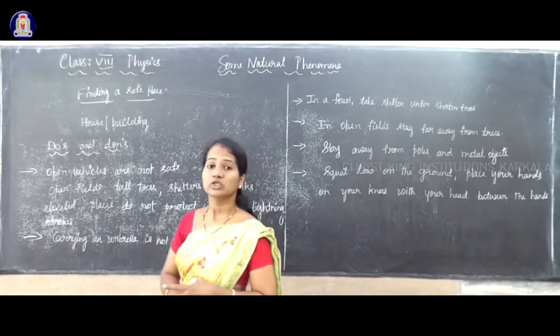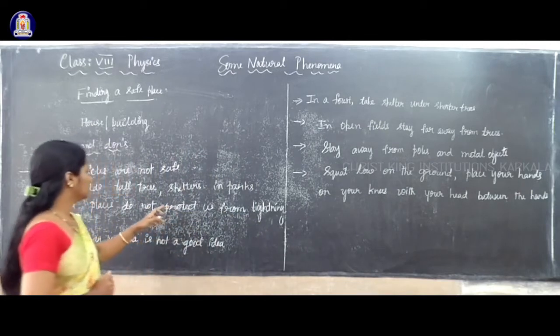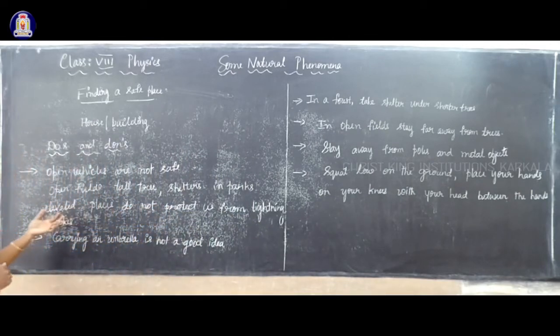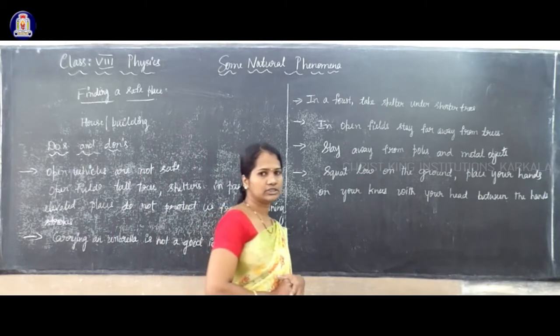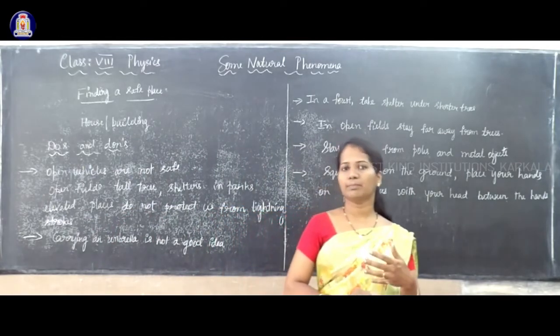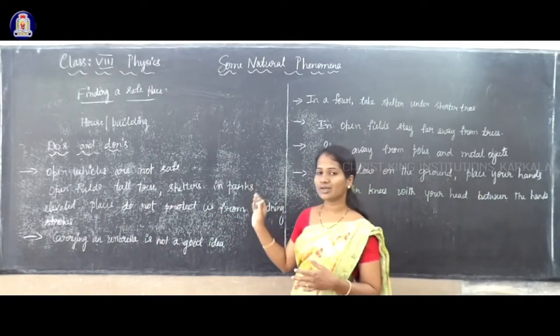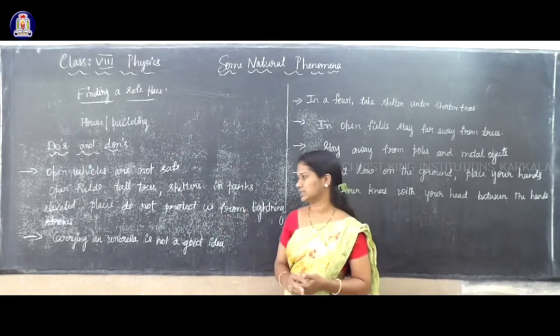Open fields, tall trees, shelters in parks and elevated places do not protect us from lightning strikes. So open fields or parks, you should not take shelter in these places.